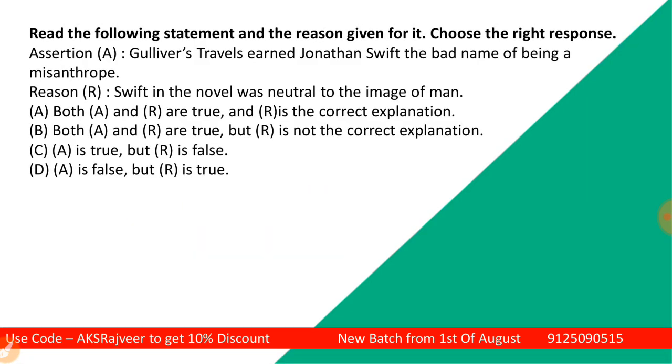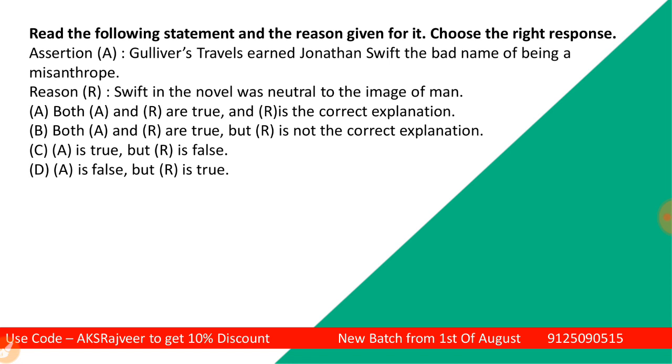Read the following statement and the reason given for it. Choose the right response. Assertion: Gulliver's Travels earned Jonathan Swift the bad name of being a misanthrope. Reason: Swift in the novel was neutral to the image of man. Now you can see, students, four options.